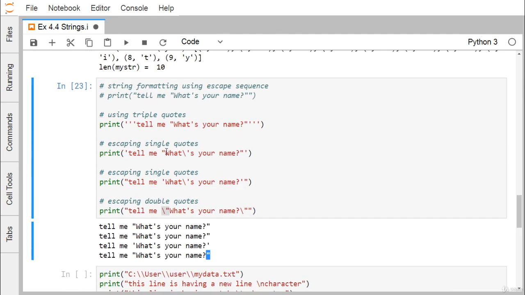In this way, the string can be printed in a variety of ways: either using triple quotes, or escaping the single quotes, or escaping the double quotes.